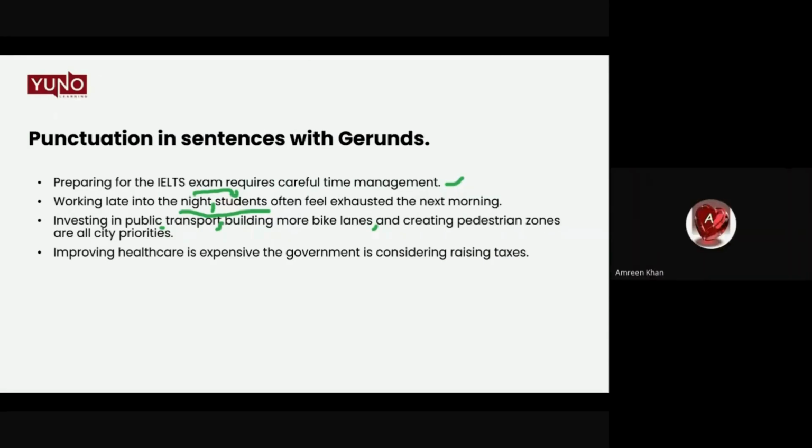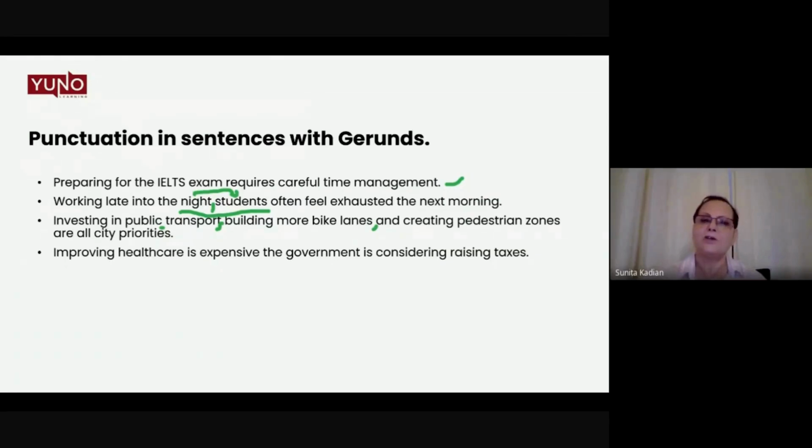Ma'am, in the third sentence, sleeping, studying, exercising should be your priorities, right? So you cannot reduce your sleeping hours also. So sleeping, exercising, you cannot do without exercise also, right? You need to be healthy. So sleeping, exercising, and studying, if you are not a working professional, studying should be your priorities.